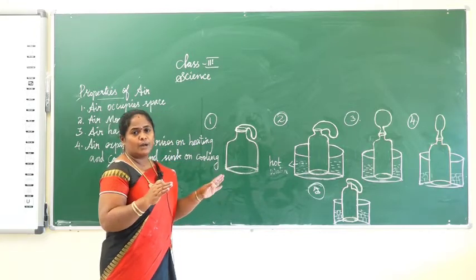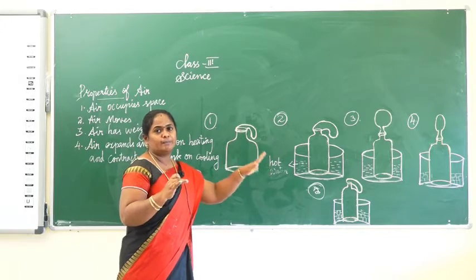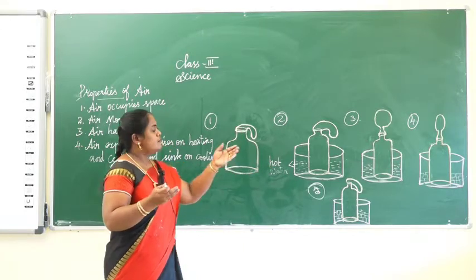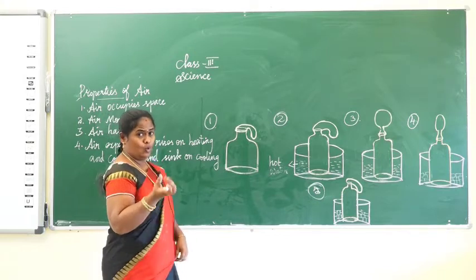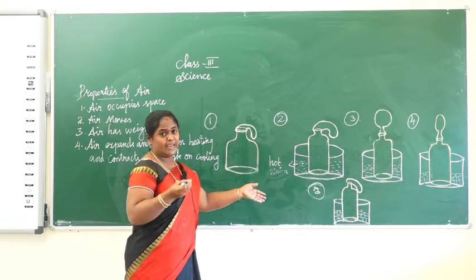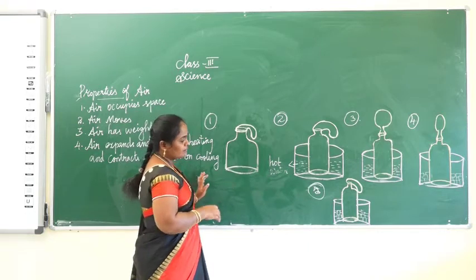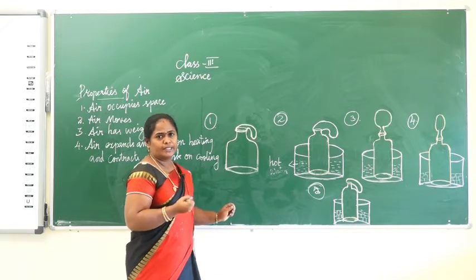So only that balloon inflates, and then at the same time we place the bottle in the ice. That bottle cools and contracts. It needs less space, and then it contracts and deflates the balloon.